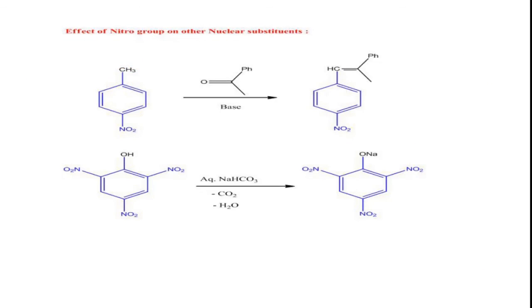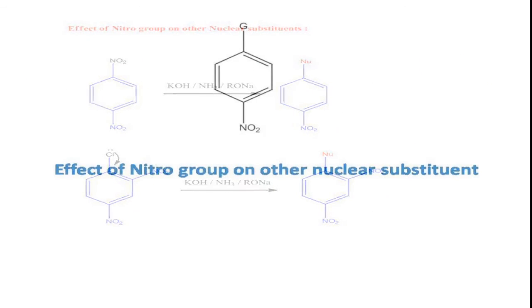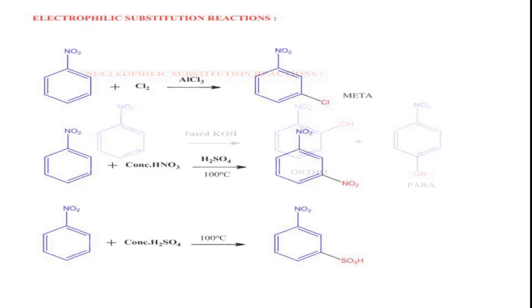And here one thing I would like to mention is that for the electrophilic substitution reactions, if you look at the slide, I have mentioned only halogenation, nitration, sulfonation. Here nitrobenzene does not involve in the Friedel-Crafts alkylation and Friedel-Crafts acylation reaction.